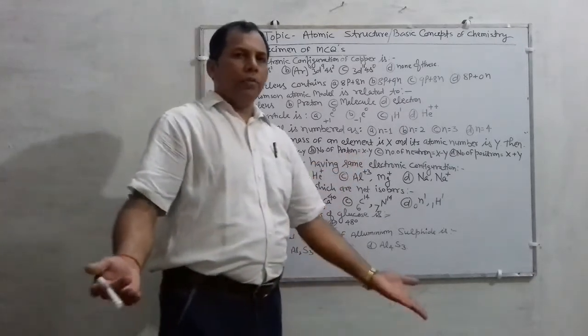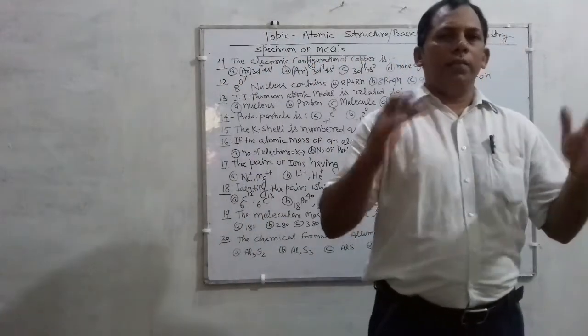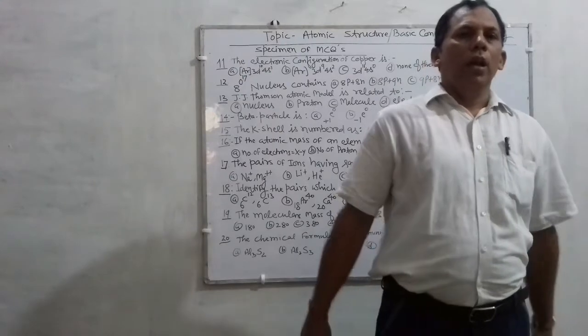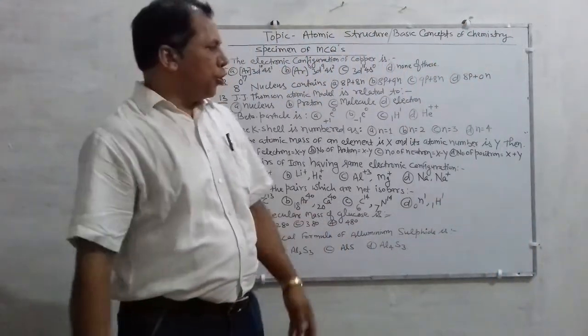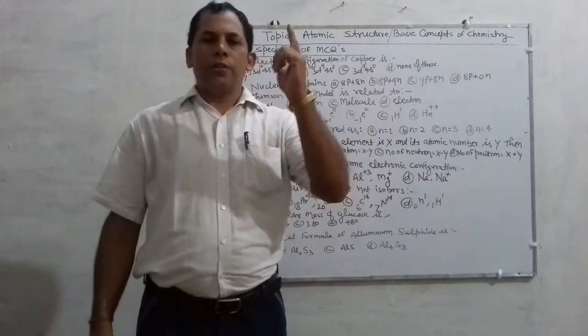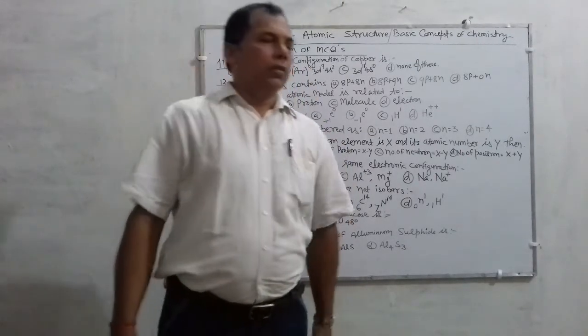And you know isoelectronic refers to what? Number of electrons as well as electronic configuration of the species becoming equal or identical is termed isoelectronic. Am I correct, children? Okay.